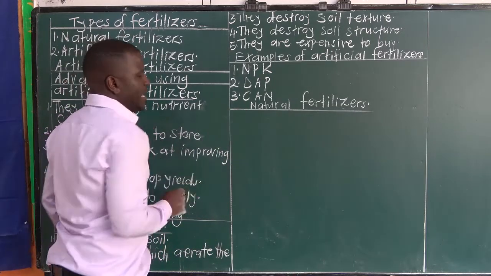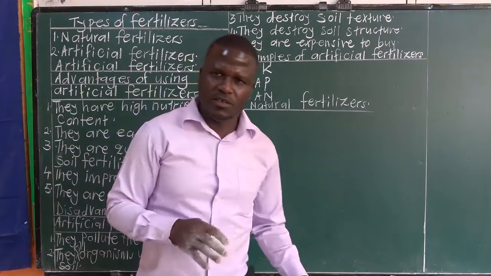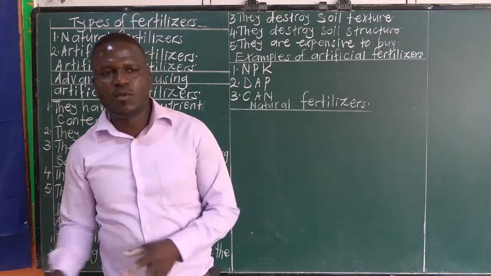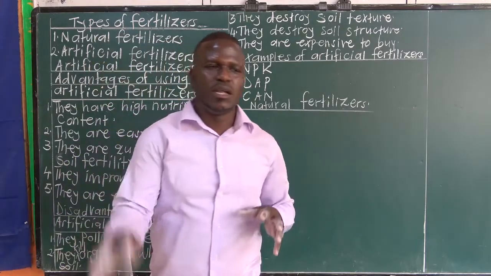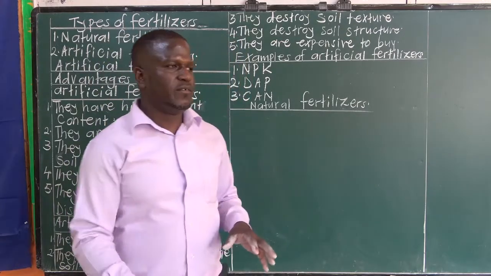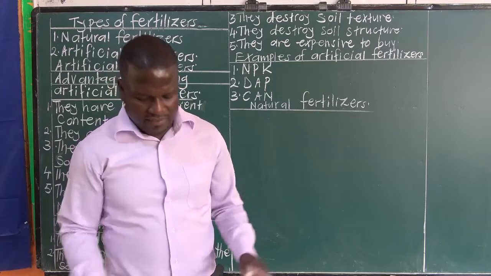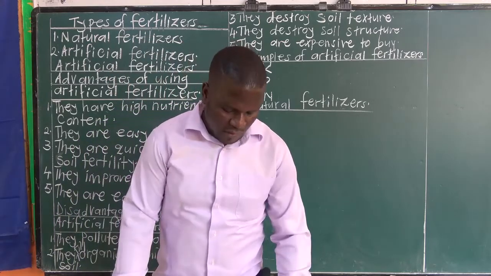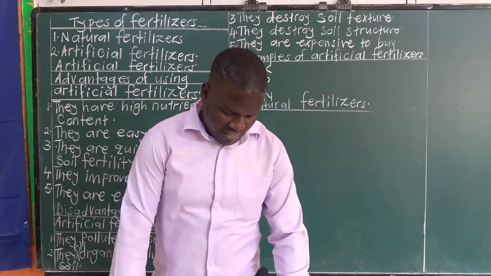So we get them from plant materials that have decomposed and animal materials that have decomposed, like cow dung, urine, dry leaves, dry grass, and so on. So when they decompose, they form what we call natural fertilizers.